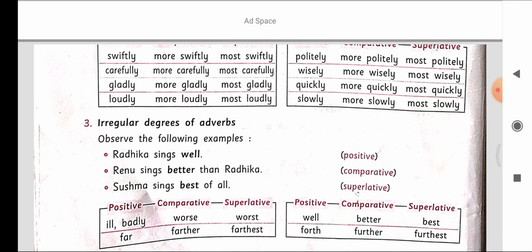Irregular degrees of adverbs. Observe the following example. Radhika sings well. Here well is positive degree. Renu sings better than Radhika. Better is comparative degree. Susma sings best of all.